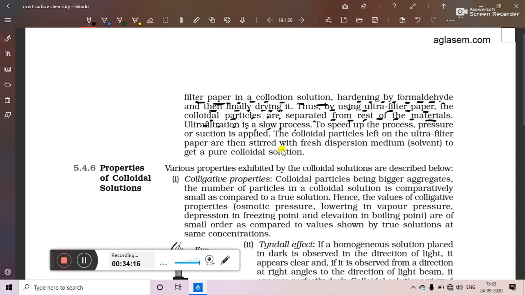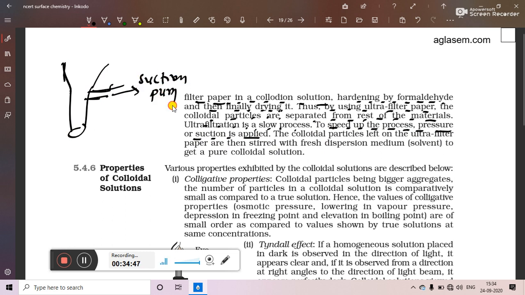Ultrafiltration is a slow process, so very slow filtration will take place. What we can do is that the funnel which is used in ultrafiltration can be connected with a suction pump so that pressure may be applied. If you take the funnel that is connected with the suction pump from the lower end, this pump will suck the air from below the funnel, and so the liquid will start coming out rapidly.